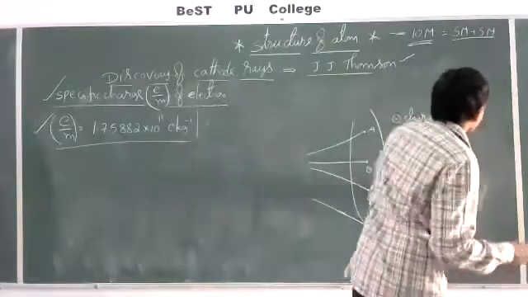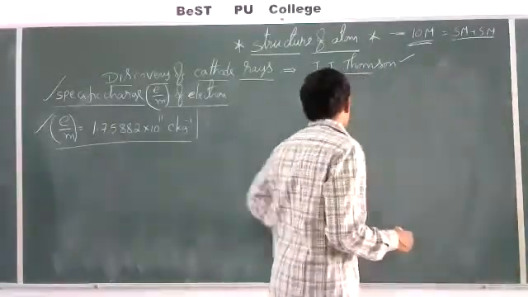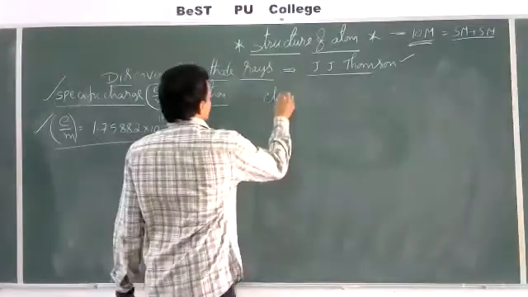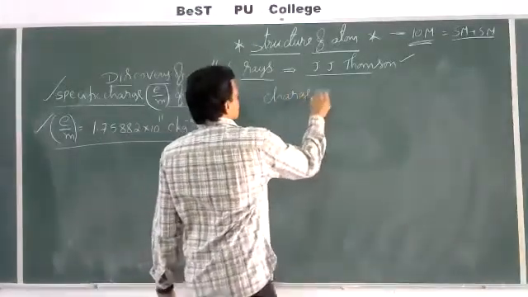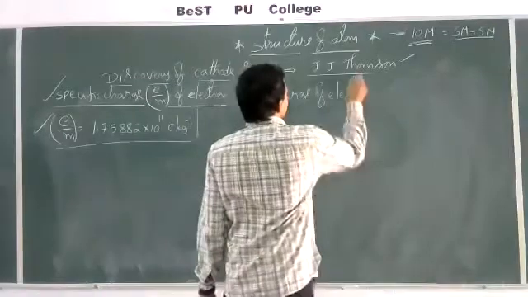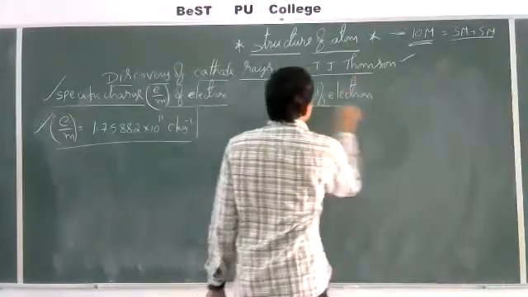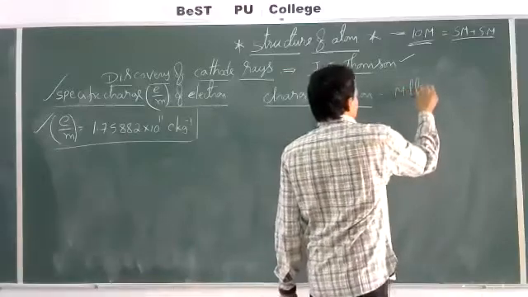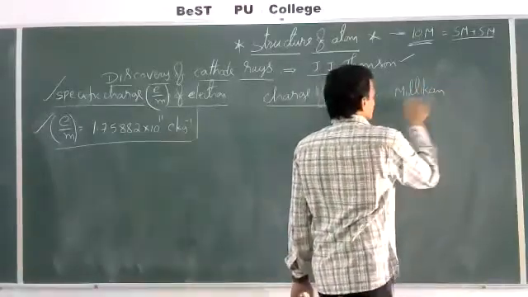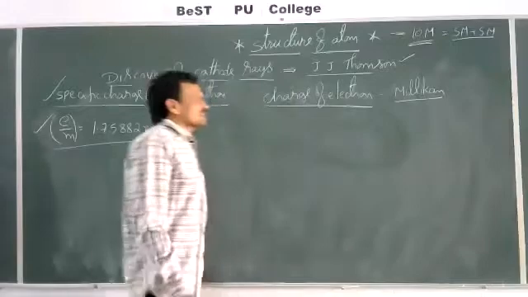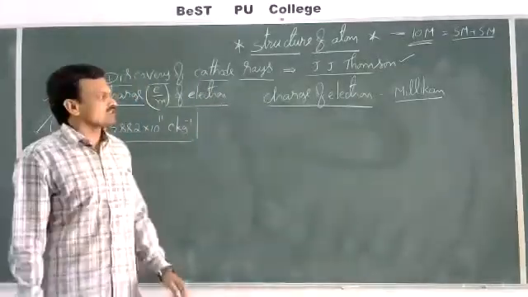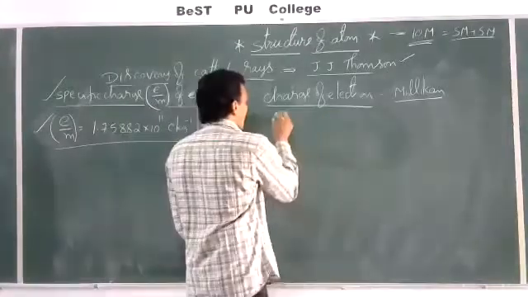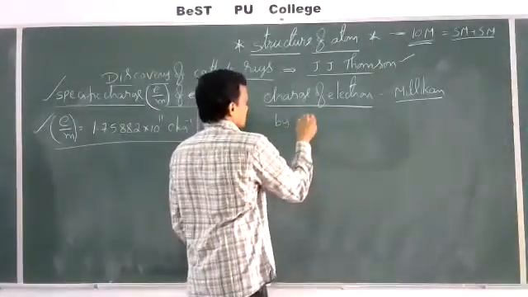Charge of electron. See, the scientist Millikan has calculated the charge of the electron by oil drop experiment.